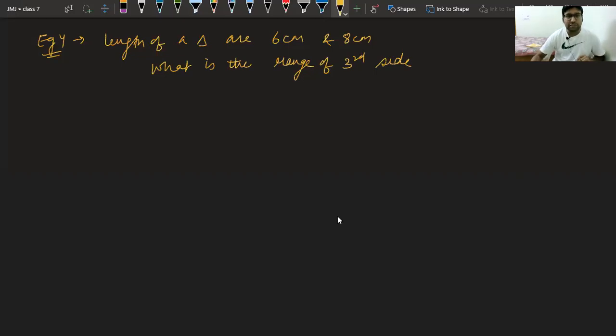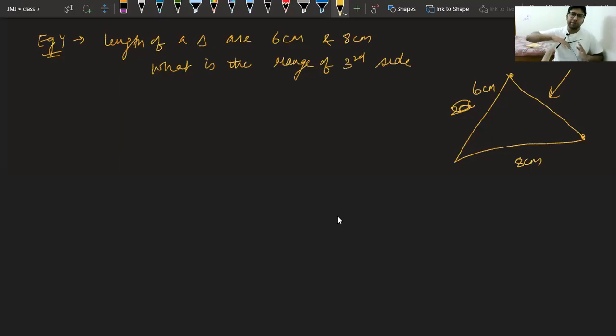Class, try to understand. In this question, they have given you two sides. They are saying this is 6 centimeter and this is 8 centimeter. This third side is missing. They are asking what can be the minimum value of this side and what can be the maximum value of this side. We all know the conditions. We know that the sum of two sides should be more than the third side.